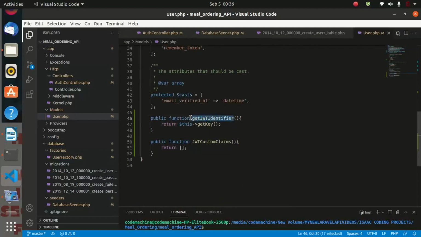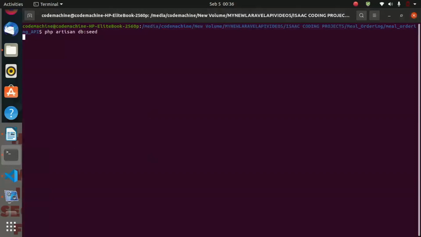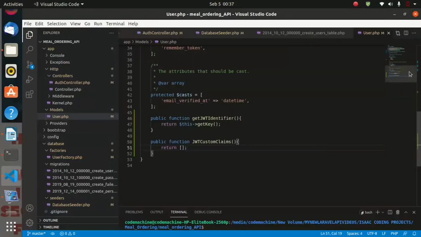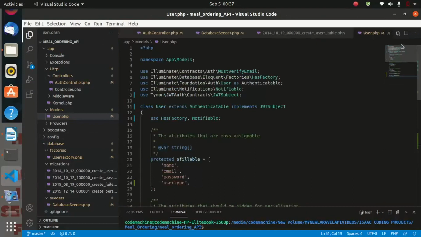We must implement this JWT custom claims.